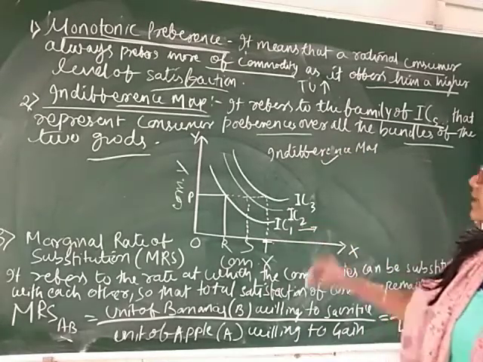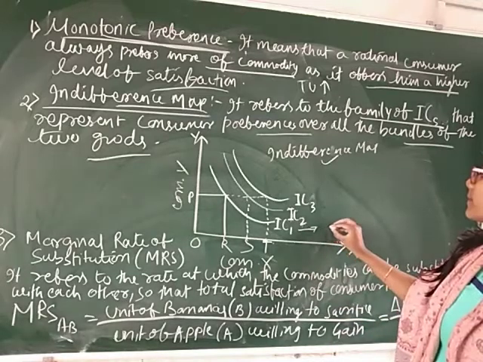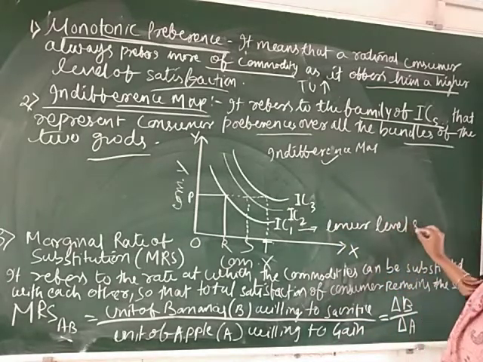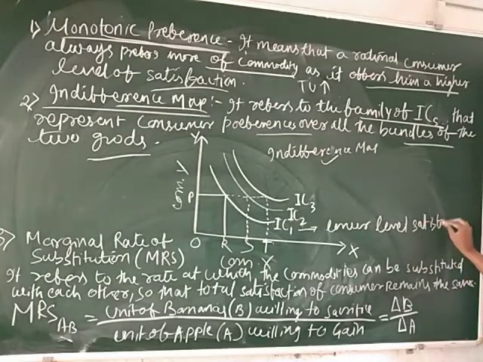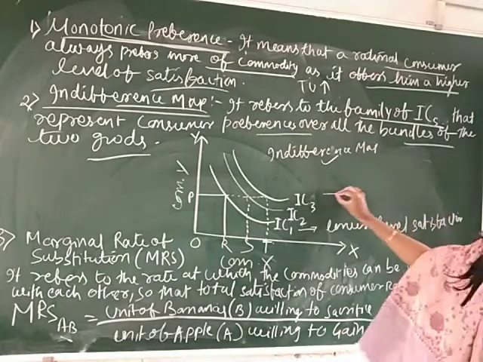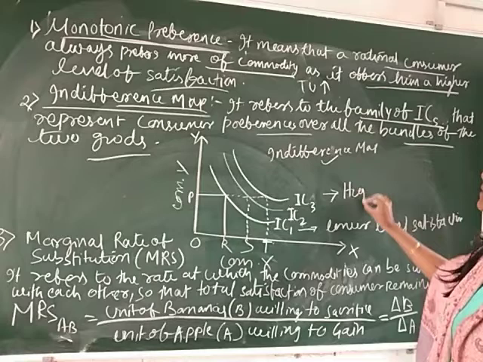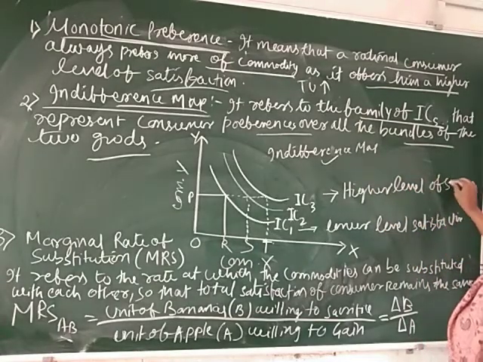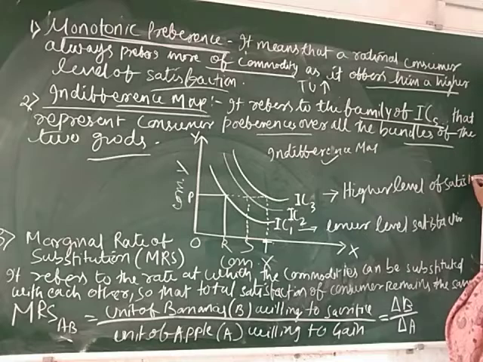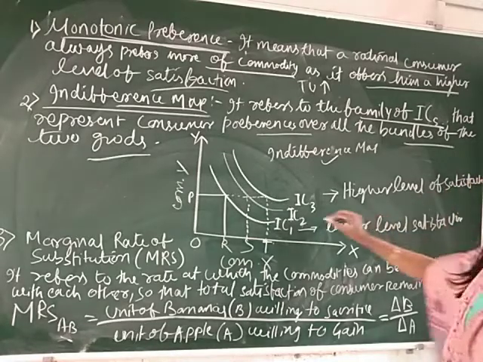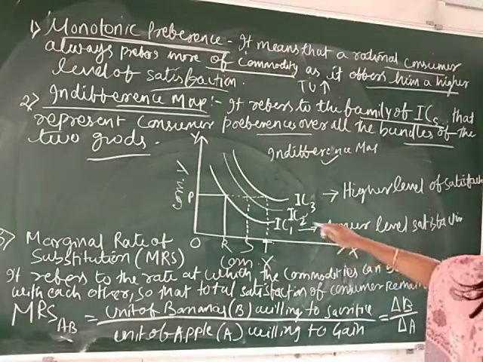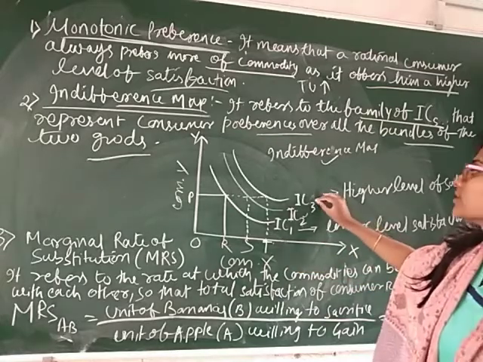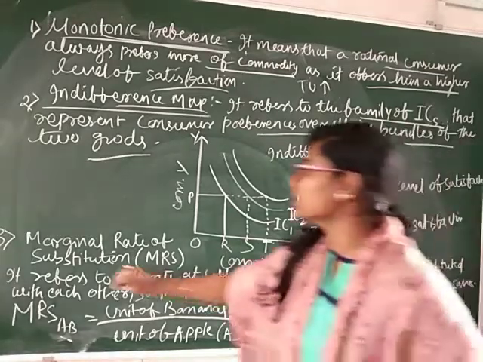Indifference curve 1 gives a lower level of satisfaction, and indifference curve 3 gives a higher level of satisfaction. Indifference curve 2 gives a higher level of satisfaction than indifference curve 1, but a lower level of satisfaction than indifference curve 3.